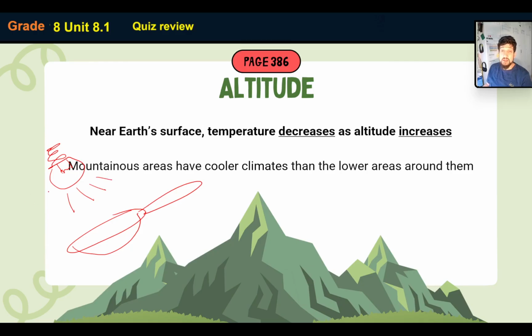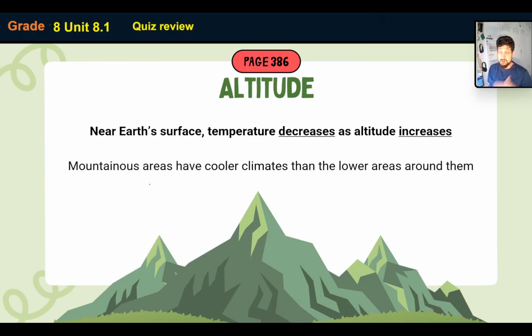Now I want you to imagine the light bulb is the sun and the frying pan is the earth. If I was to ask you to put your hand on the frying pan, it's going to be really hot. But if I was to ask you to put your hand above the frying pan, then it's going to be colder. Well, that's kind of what it's like. Okay, if you go up the mountain, then you're away from the surface. You're away from the frying pan, so it's a bit colder. Even though you're closer to the sun, you're much further away from the surface, which is really hot. So that's basically how it works. Up in the mountain, it's cold, and that's why you have snow in mountains. And near the surface of the earth, it's warm.